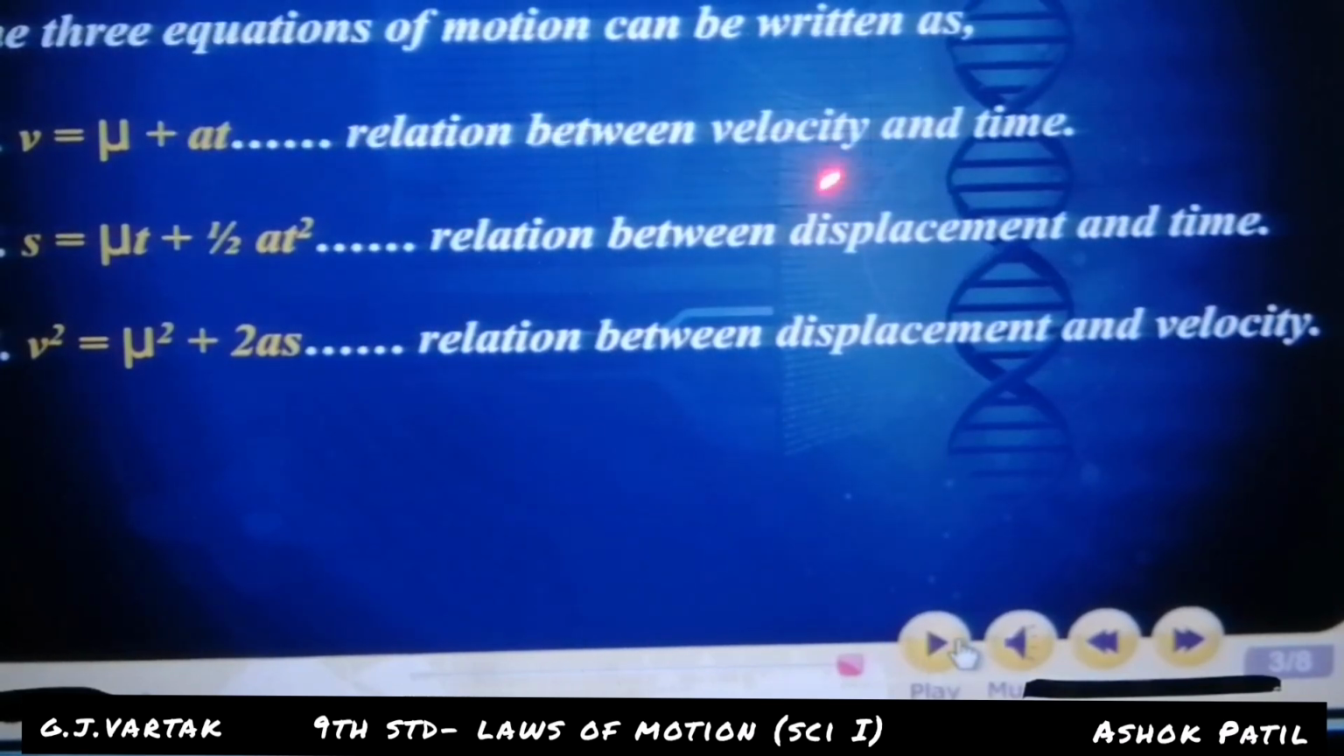The three equations of motion can be written as: first, v is equal to u plus at. Second, s is equal to ut plus 1/2 into a into t square. Third, v square is equal to u square plus 2as. You can see this in your book.